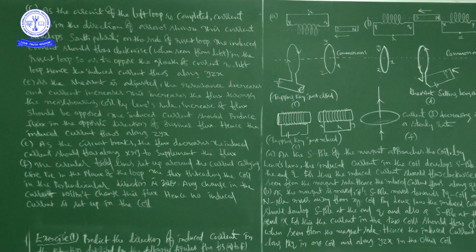Okay. So according to the question, he is asking to predict the direction of induced current in the situation described by the following figures from A to F, right? A, B, C, D, E, F. So here we discussed one by one what happens in picture A, what happened in picture B, what happened in picture C, and then D, afterwards E and F. Okay.